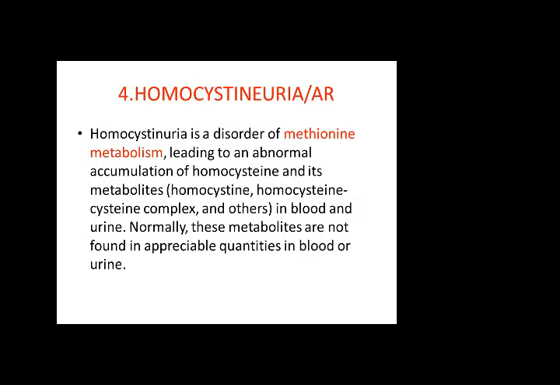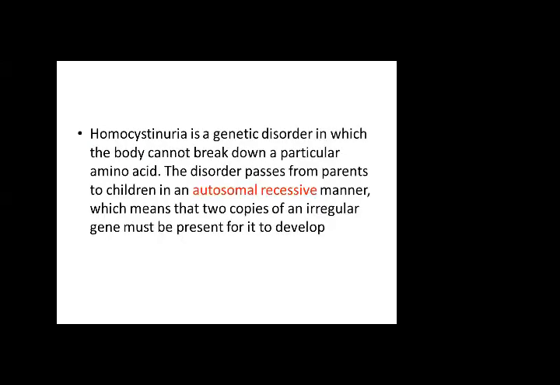So homocystinuria is a disorder of methionine metabolism. This leads to abnormal accumulation of homocysteine and its metabolites, such as homocysteine complexes and others, in the blood and urine. Obviously, they come in the blood or pass through the urine. These metabolites are not normally found in appreciable quantities in the blood and urine, but in this disease they are there. This is an autosomal recessive disorder.